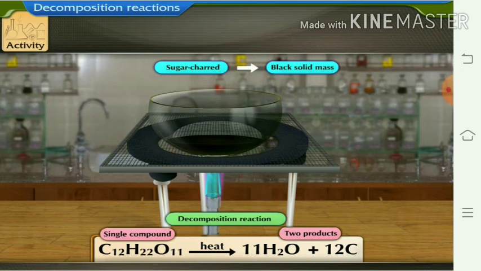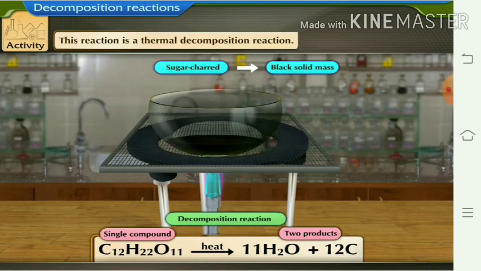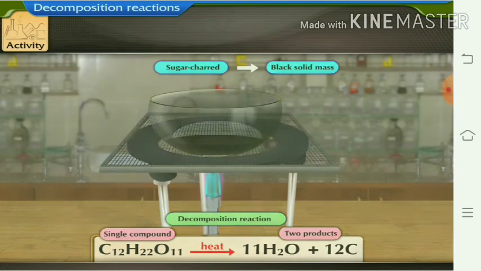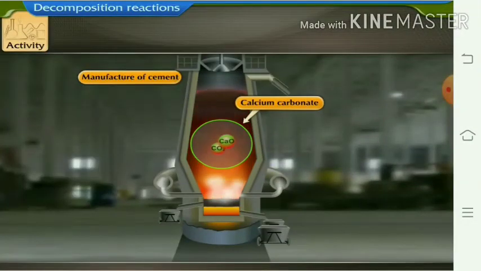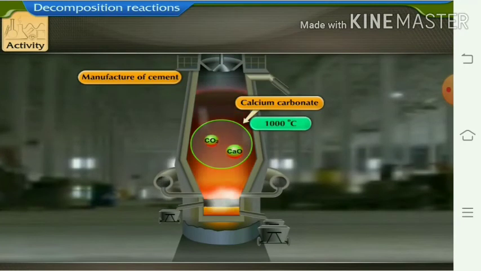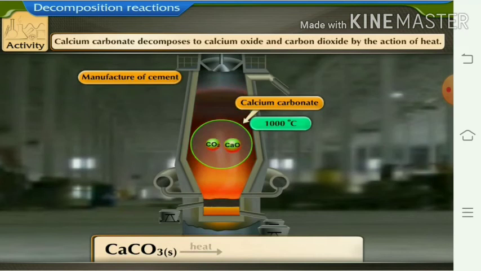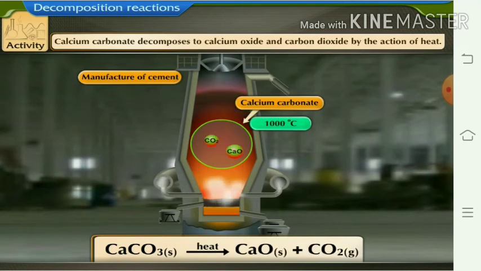So this is a decomposition reaction. A single substance is converted into two or many products. This reaction is thermal decomposition, in which heat energy is used for breaking down a single reactant into two or many products. Another example of thermal decomposition is calcium carbonate, which when heated gets converted into calcium oxide and carbon dioxide.